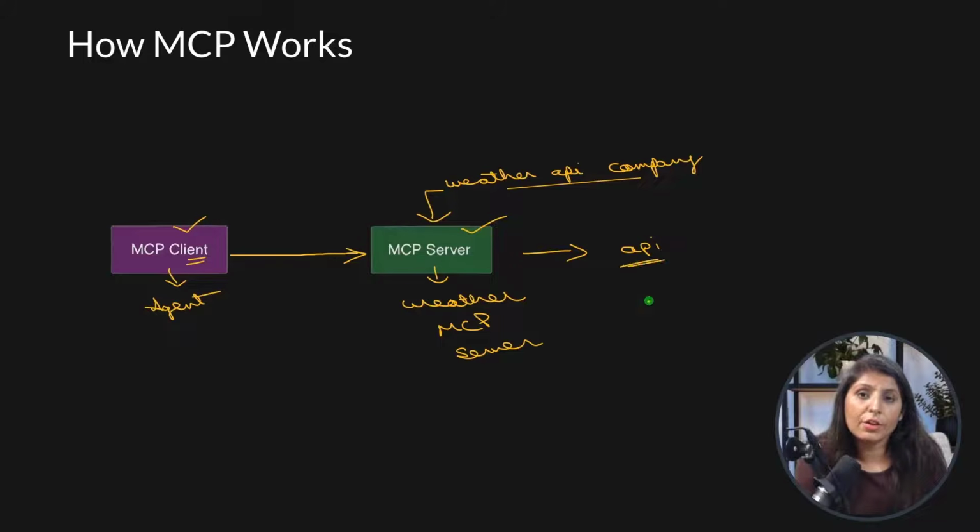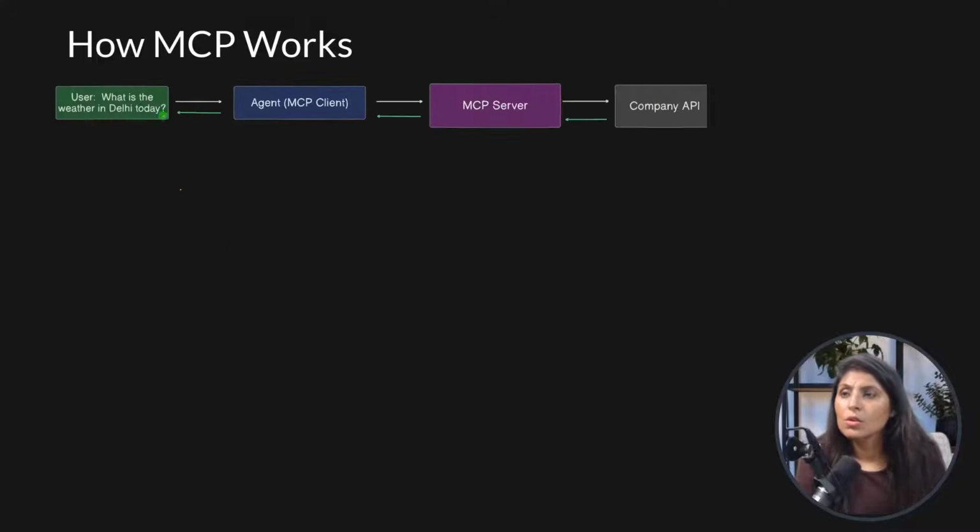So what is the benefit of doing it? Let's understand that. When the user asks this question, what is the weather in Delhi today? This question goes to the agent which we are building, and that agent has the MCP client installed. Remember, I have told you that wherever your application is which you are building, over there you will install the MCP client.